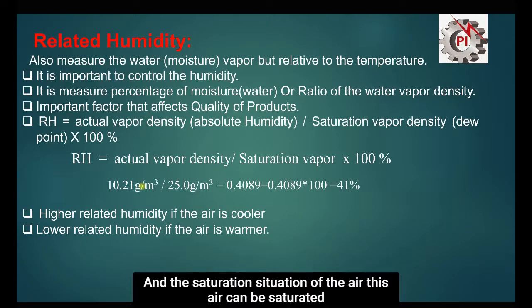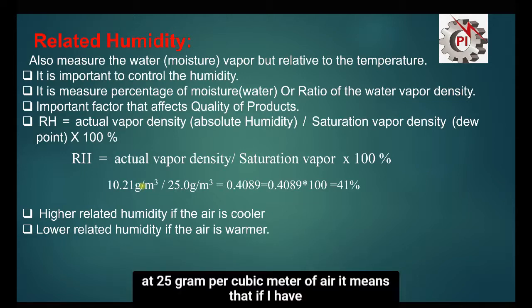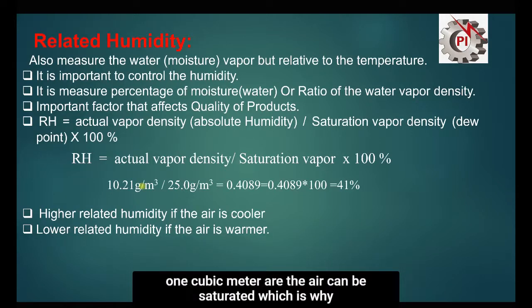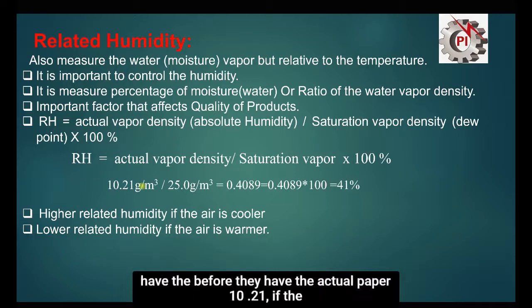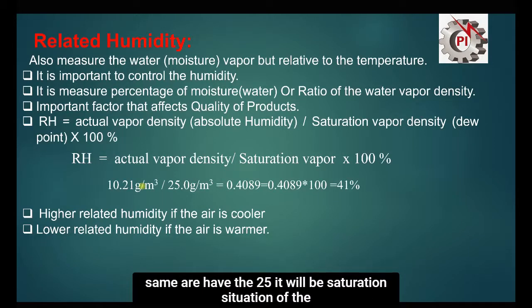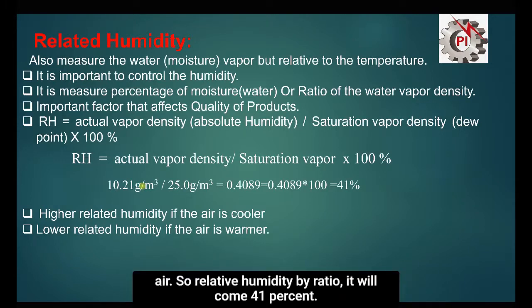And the saturation situation of the air: this air can be saturated at 25 grams per cubic meter of air. It means that if the same air has 25, it will be the saturation situation of the air. So relative humidity by ratio will come to 41%.